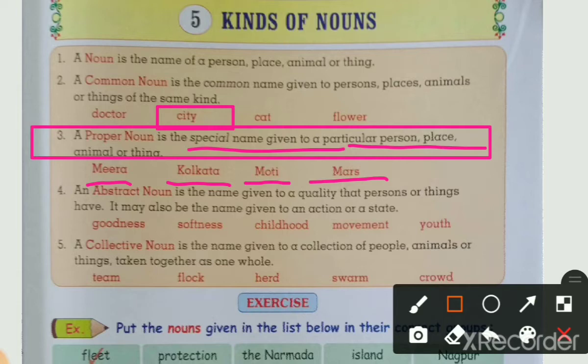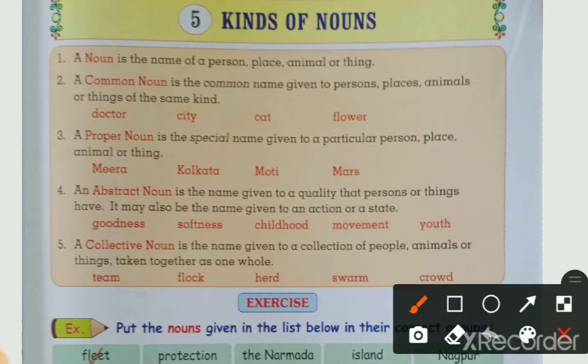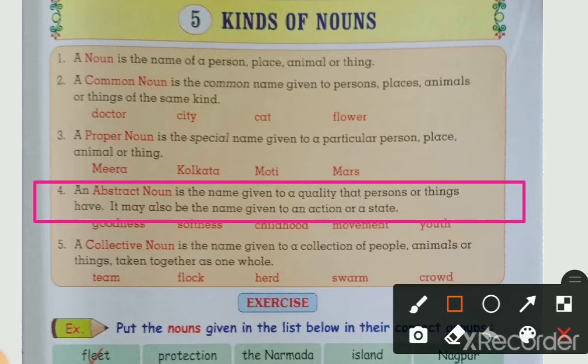So we will see the next. What is the next type? The next type is given here, abstract noun. What is meant by abstract noun? An abstract noun is the name given to a quality that persons or things have. It may also be the name given to an action or a state. Look at here students, abstract noun, it means the quality of a person or thing, that is called an abstract noun. This is important.